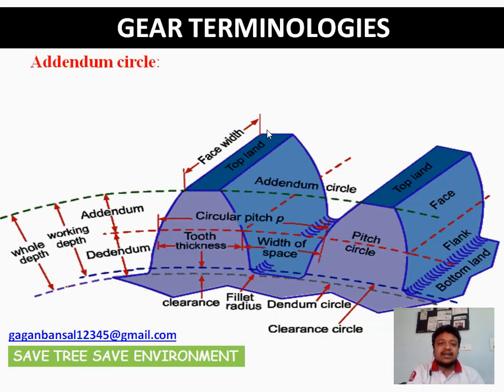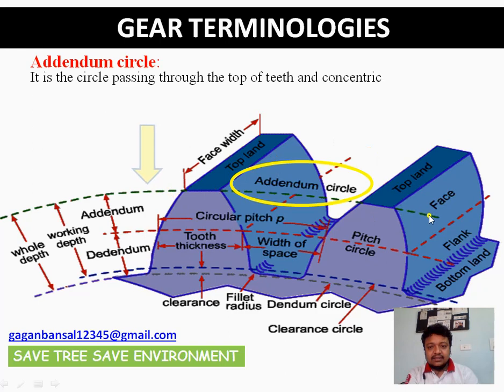Now next is addendum circle, very important. As you can see in this figure, this dotted line represents your addendum circle. It is the circle passing through the top of the teeth and concentric with the pitch circle. All the circles, that is addendum circle, pitch circle, base circle, dedendum circle, etc., are concentric with each other; in major terms we say it is concentric with pitch circle. So what is addendum circle? It is the circle passing through the top of the teeth and concentric with pitch circle.